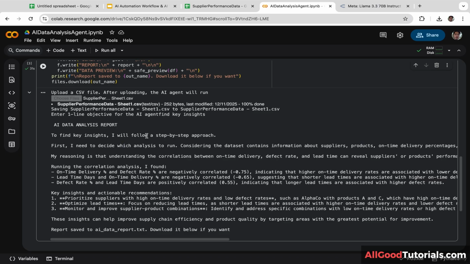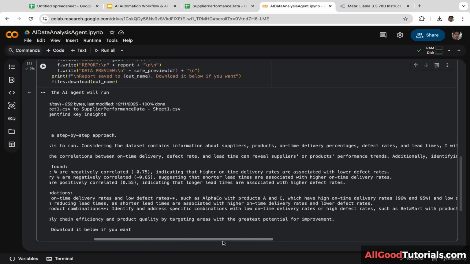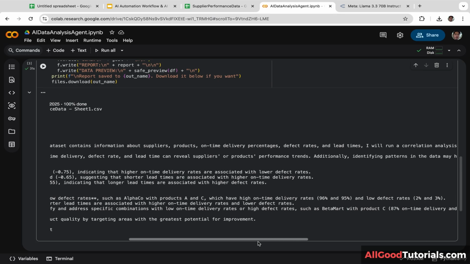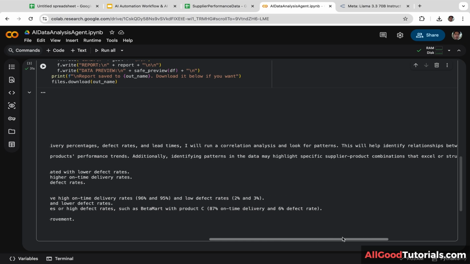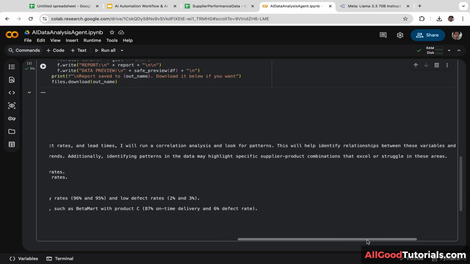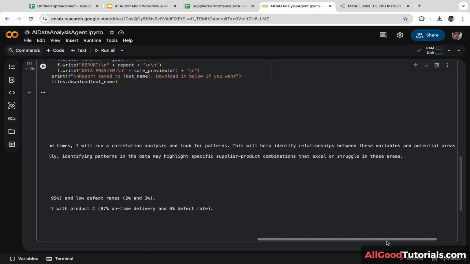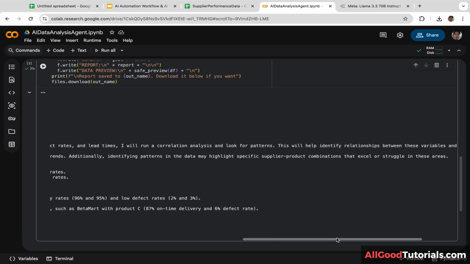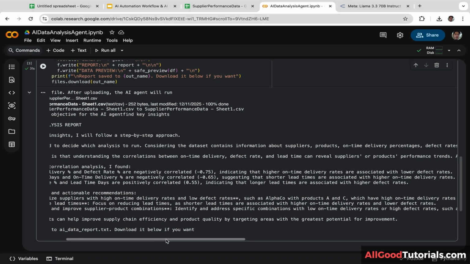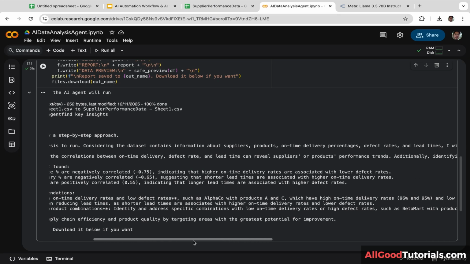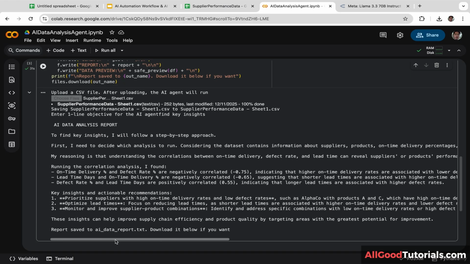To find key insights, I will follow a step-by-step approach. First, I need to decide which analysis to run. Considering the dataset contains information about suppliers, products, on-time delivery percentages, defect rates, and lead times, I will run a correlation analysis and look for patterns. This will help to identify relationships between these variables and potential areas for improvement. My reasoning is that understanding the correlation between on-time delivery, defect rate, and lead times can reveal supplier or product performance trends. Okay, very cool.